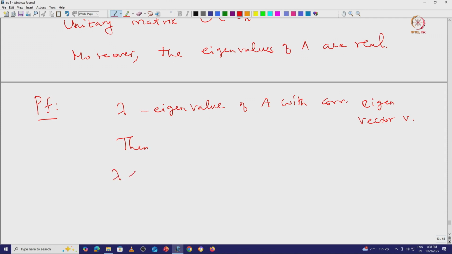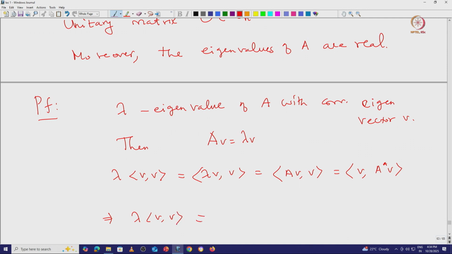Then we have the following computation. We can compute lambda times the inner product of V, V. This is the same as the inner product of lambda V, V, but A V is nothing but lambda V. If we substitute that, we get this is the same as the inner product of A V, V, but using the adjoint property we get this equal to the inner product of V, A star V. So, sorry, A star is the same as A because A is self-adjoint.